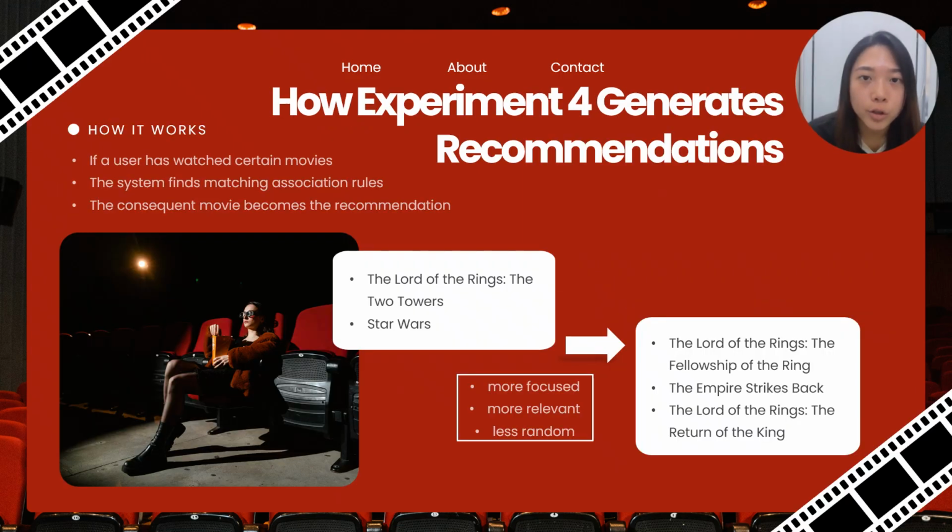When a user has watched certain movies, the system searches for matching association rules. The consequent movies in the rules become the recommended movies. For example, if a user watched The Lord of the Rings: The Two Towers, and Star Wars, the system recommends related movies such as The Fellowship of the Ring, The Empire Strikes Back, and The Return of the King. Because these rules are generated within the genre, the recommendations become more focused, more relevant, and less random.